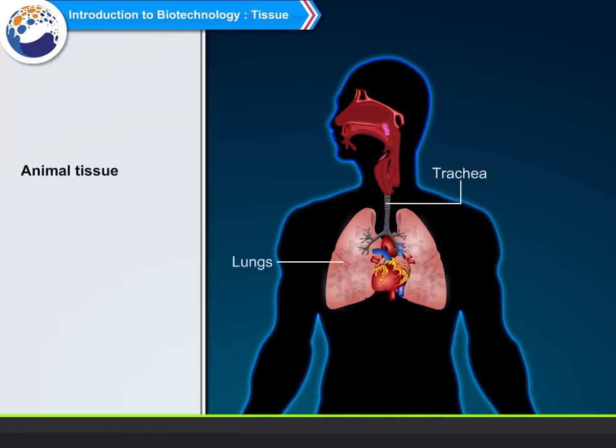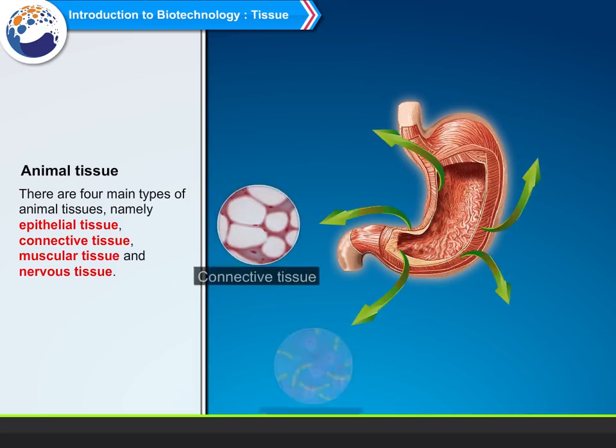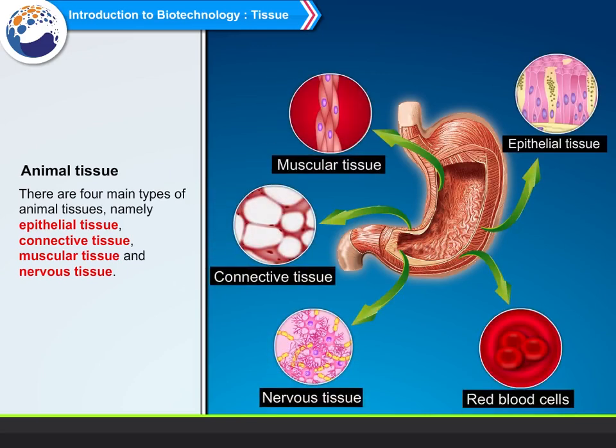Animal tissue. Organs like the lungs and trachea, with the help of the contraction and relaxation of some muscles, bring about the function of respiration. There are four main types of animal tissues, namely epithelial tissue, connective tissue, muscular tissue, and nervous tissue.